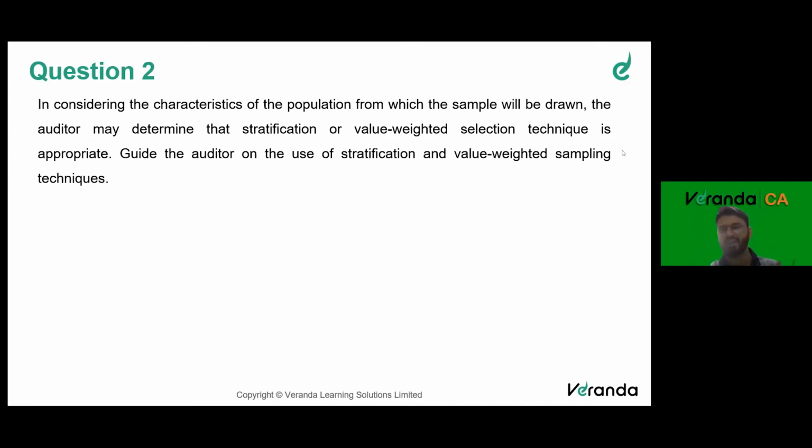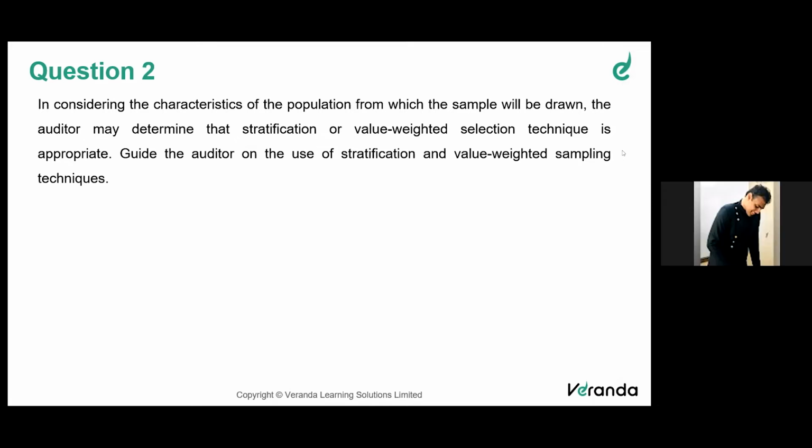Value weighted selection. There are 5 techniques covered in the standard SA 530, which you would have studied as part of the chapter also. Monetary unit sampling is one of the value weighted sampling techniques. That is, you give importance to value. You don't give importance to the count. So that is what value weighted sampling techniques are. So let us see the answer.